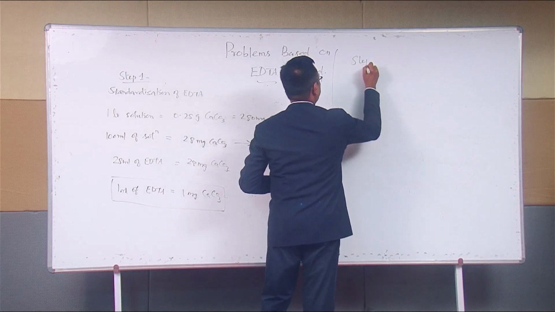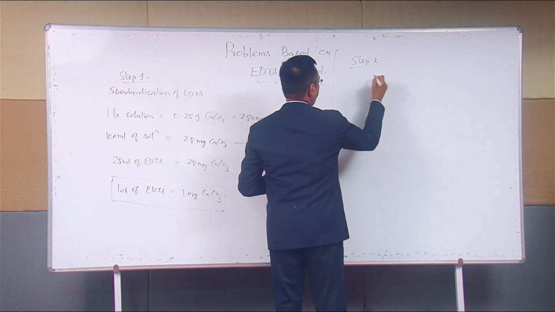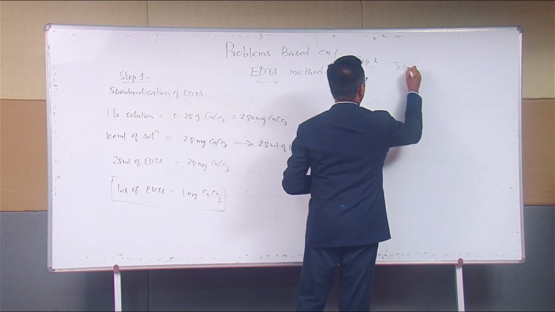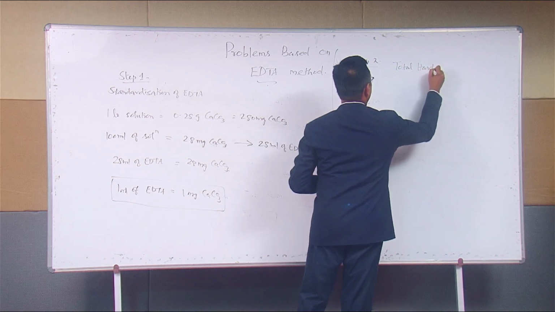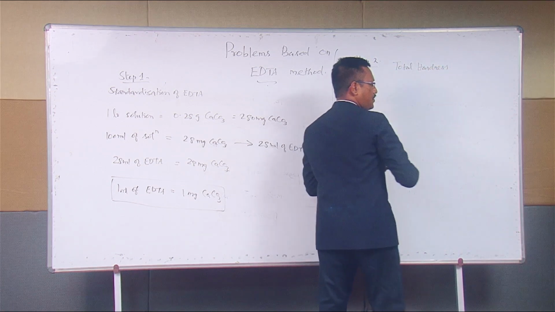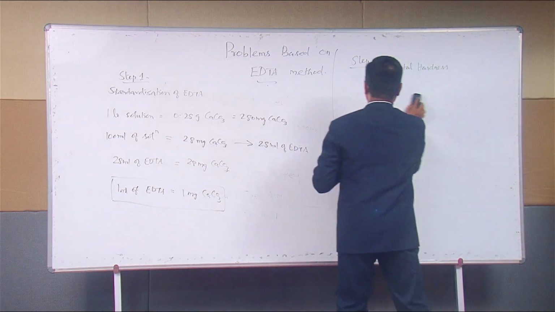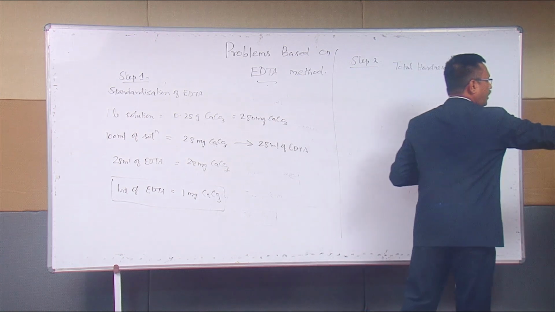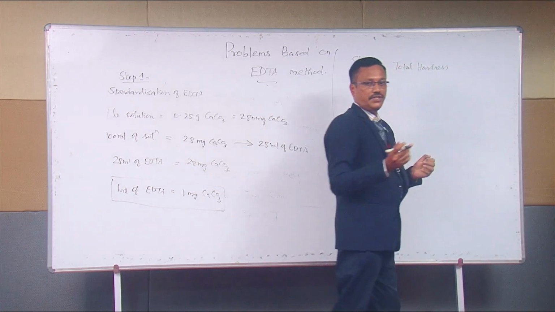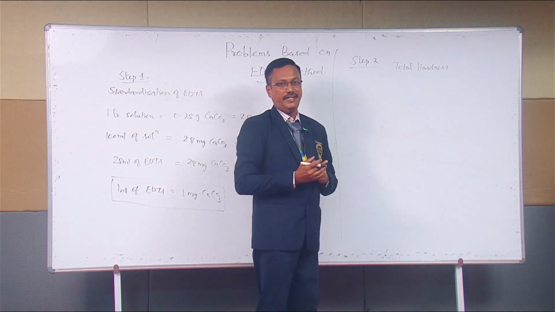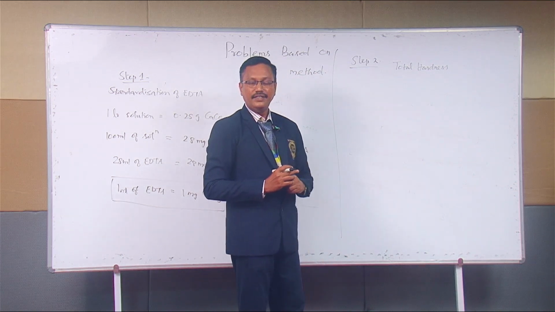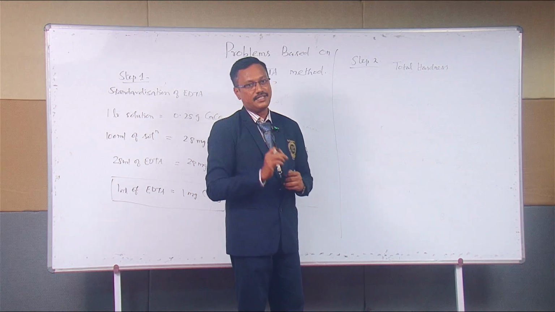What is step 2? Step 2 is the calculation of total hardness. Please recollect, total hardness is the combination of carbonate and non-carbonate hardness. Now we are going to calculate the total hardness right from the second statement.